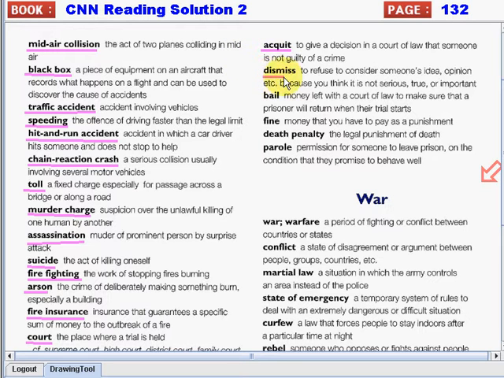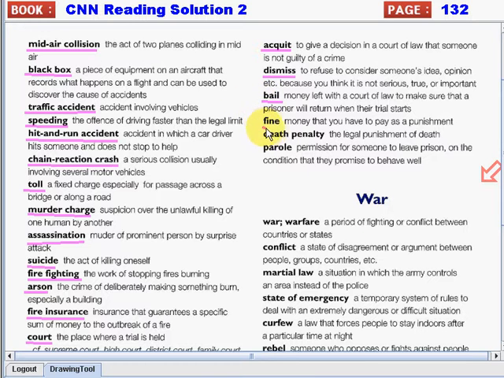Next we have dismiss. Again, dismiss. Means to refuse to consider someone's idea or opinion because you think it's not serious, true, or important. Next we have bail. Again, bail. So bail is money left with a court of law to make sure that a prisoner will return when their trial starts.